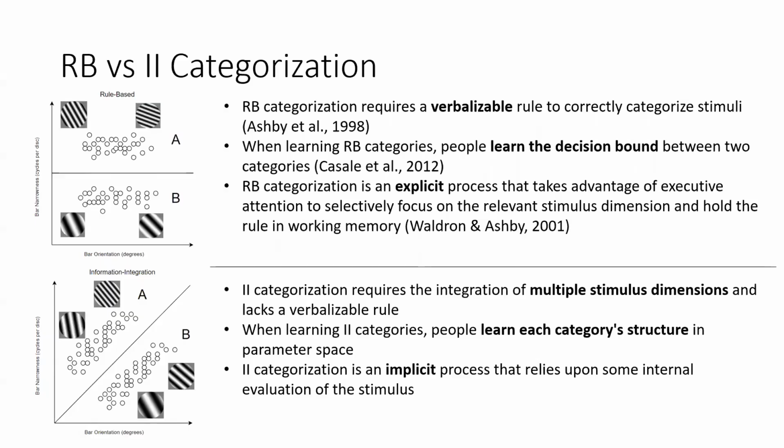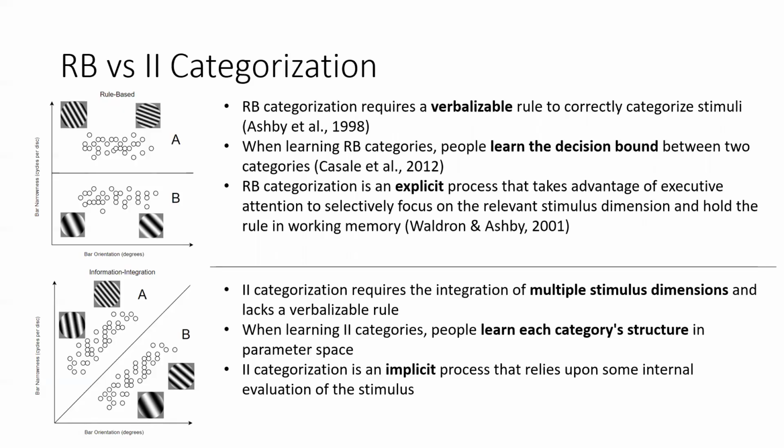Information integration categorization requires the integration of multiple stimulus dimensions to correctly categorize stimuli and, unlike rule-based categorization, lacks a verbalizable rule to distinguish between categories. If you look at the figure on the left, the decision bound for the rule-based task is in units of cycles per disk, which is something that we can easily perceive and measure. But the information integration decision bound is in units of cycles per disk per degree, which isn't a measurable quantity.